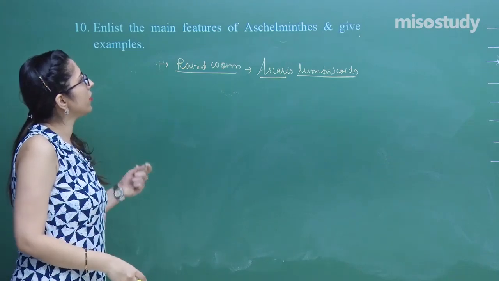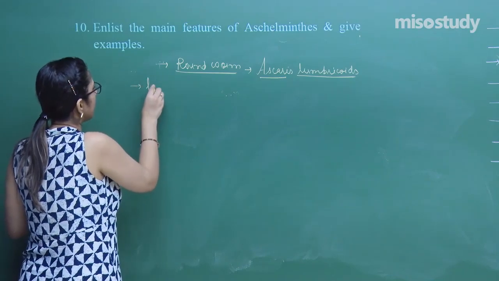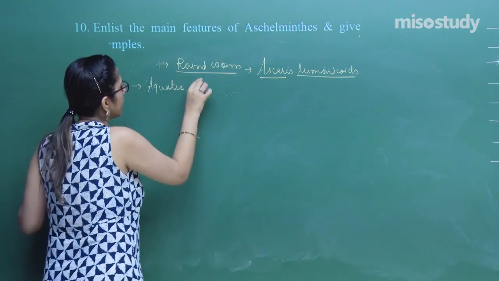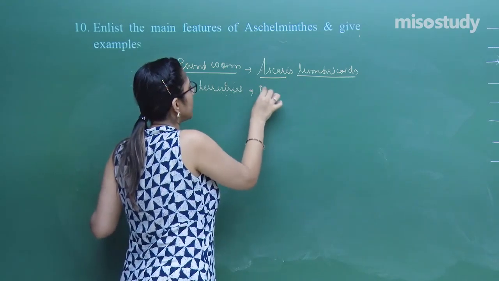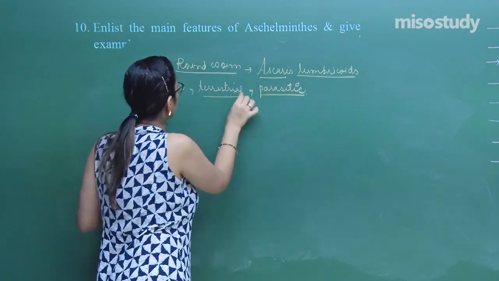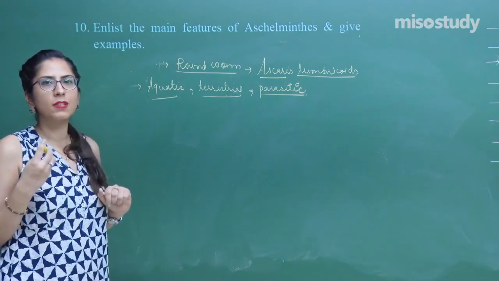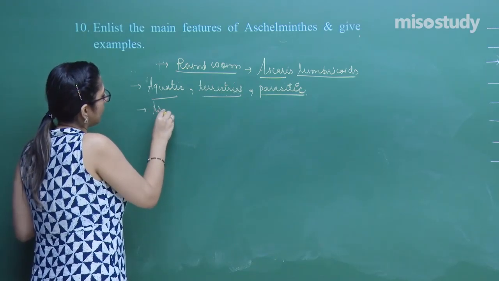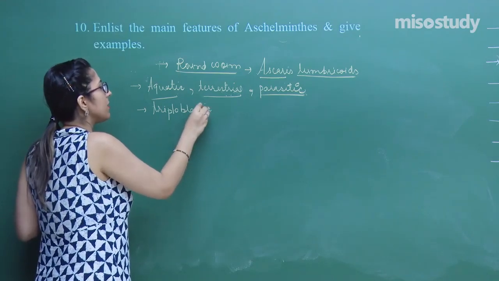Now let's talk about general features of these. Start from a habit and habitat. These are those group of organisms which may be aquatic, let's write only aquatic, or they may be a terrestrial as well, or they may be a parasitic as well. They causes diseases, right? I'll be focusing only on some specific points. They are having a triploblastic condition. Let's talk about a coelom in this case.